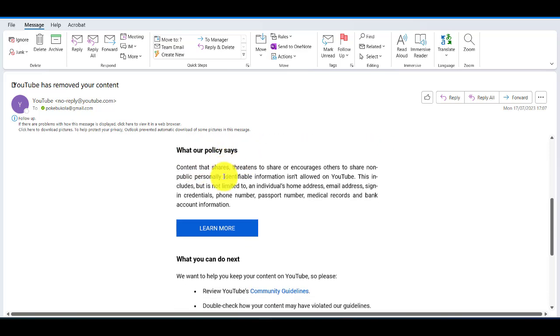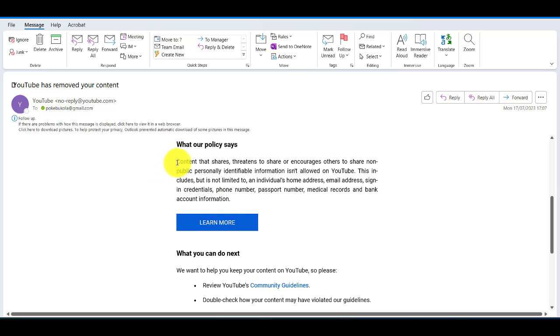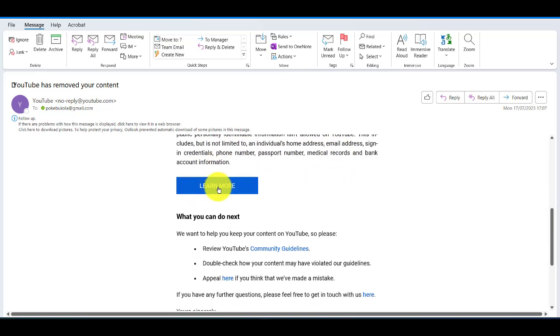Okay, what our policy states. This is what I want you to note: content that shares, threatens to share, or encourages others to share non-public, personally identifiable information isn't allowed on YouTube. This includes, please listen to that, but is not limited to an individual's home address. So avoid putting an individual's home address on YouTube. Email addresses. I had 5 email addresses there. So that put a finger into the eyes of the YouTube people. Sign-in credentials, phone number, passport number, medical records, and bank information.